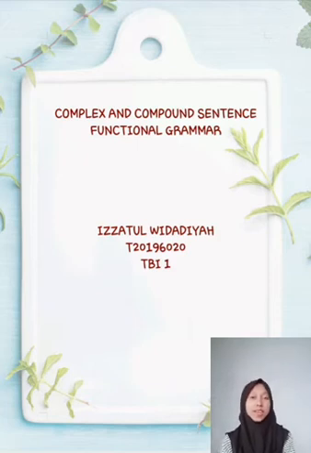My name is Izzatul Hidadia. I'm from TBI1 and my ID number is T2019 60 and 20. So today I will do my assignment for functional grammar course, and today I will give you a little explanation about complex sentence and compound sentence.